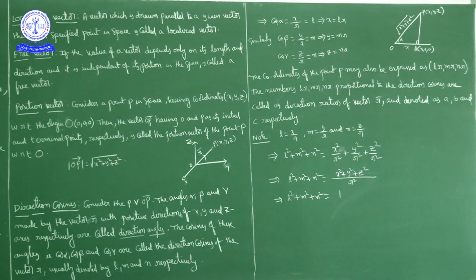The modulus of r is the square root of x square plus y square plus z square, so r square is also x square plus y square plus z square. So L square plus M square plus N square is 1. This is always true: if L, M, N are direction cosines, then L square plus M square plus N square is equal to 1 always.